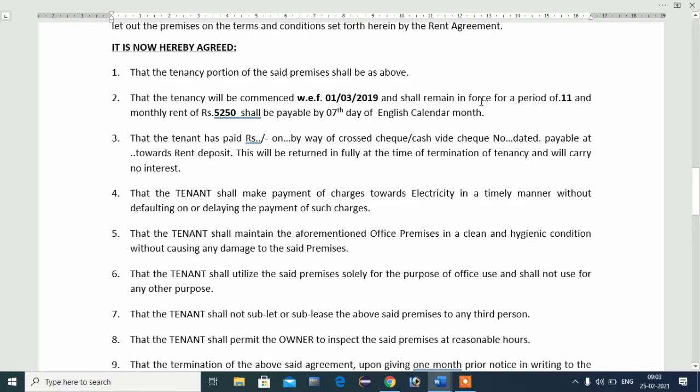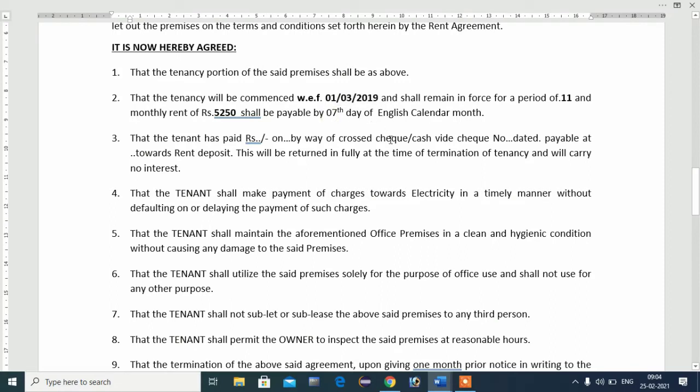1/3/2019 and shall remain in force for the period of 11 months, monthly rent 5250 shall be payable by the 7th day of the English calendar month. That means you have signed this rent agreement on the date of 1st March. You can replace your date according to yourself.